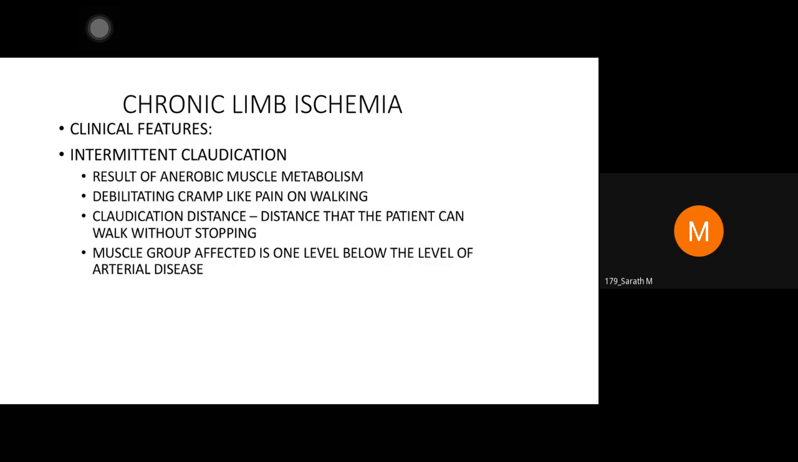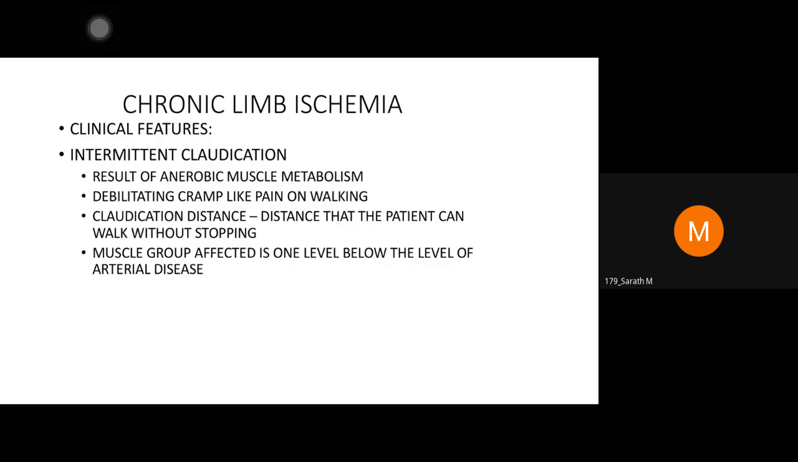The muscle group affected will be one level below the level of the artery. What do you understand by this? If the popliteal artery is the culprit, there is no flow beyond the popliteal artery, and the patient will experience pain in the calf. If the femoral artery is occluded, the pain will be in the thigh region. If it is the aortic bifurcation or the common iliac arteries, then the patient will experience pain in the buttock and below. So you get this point?